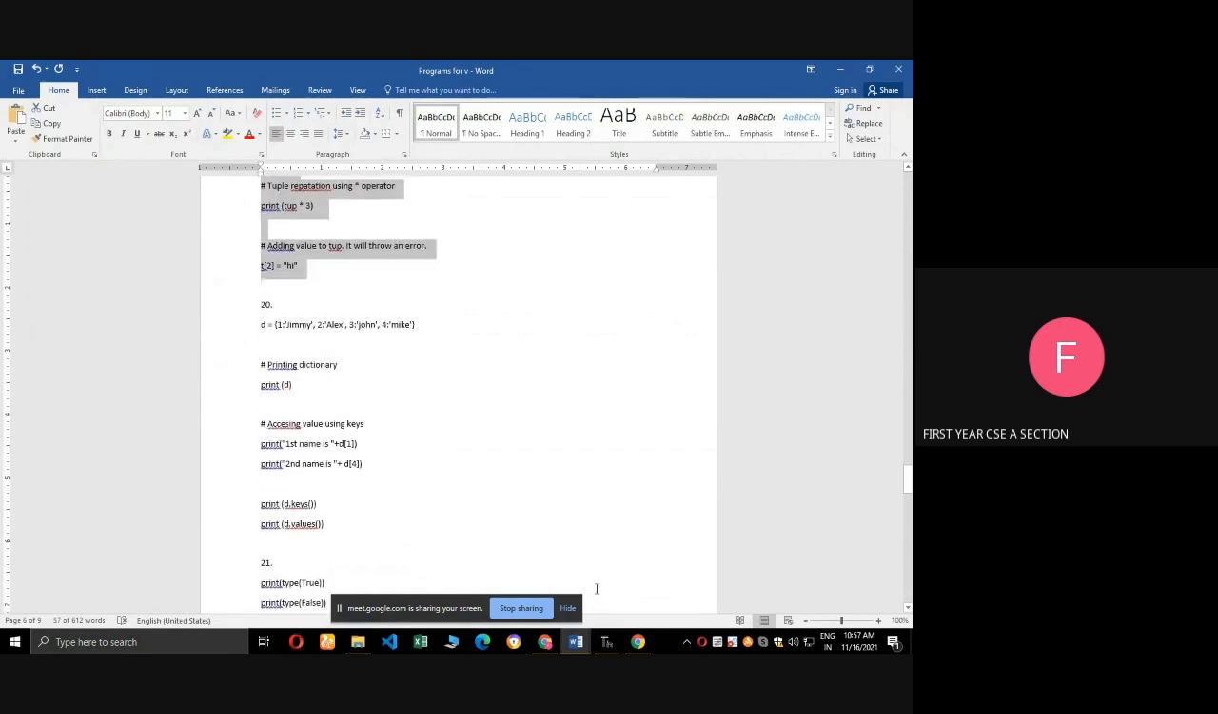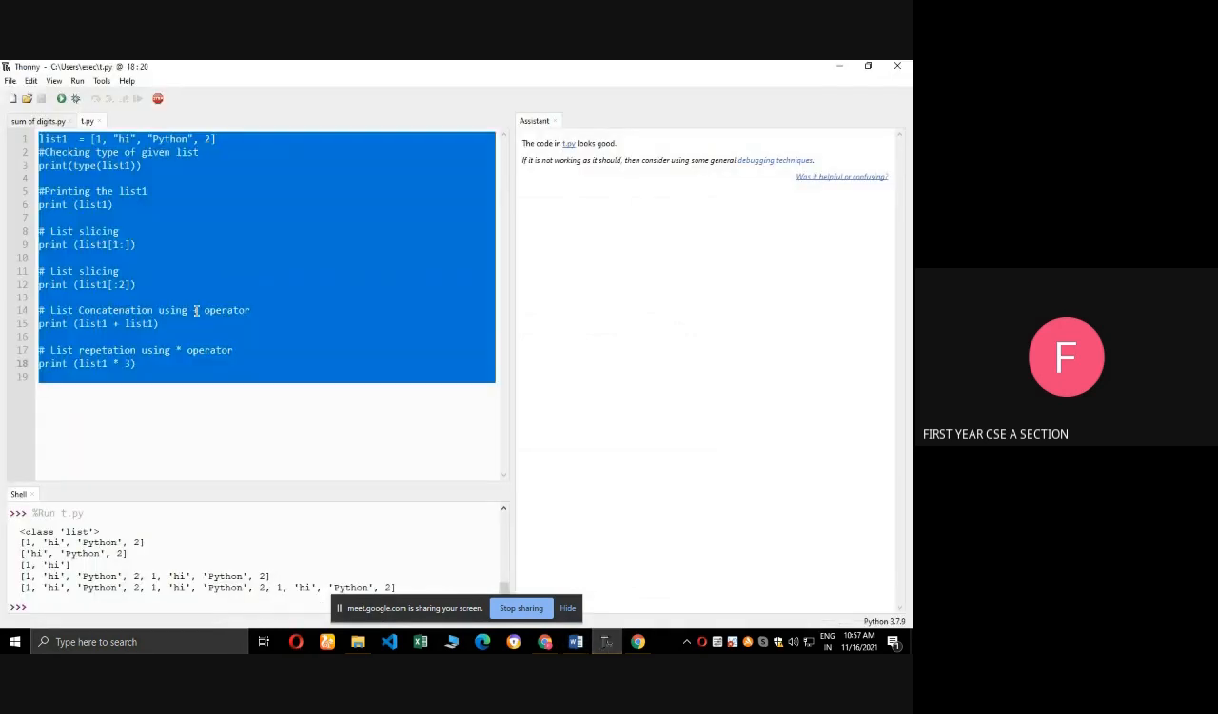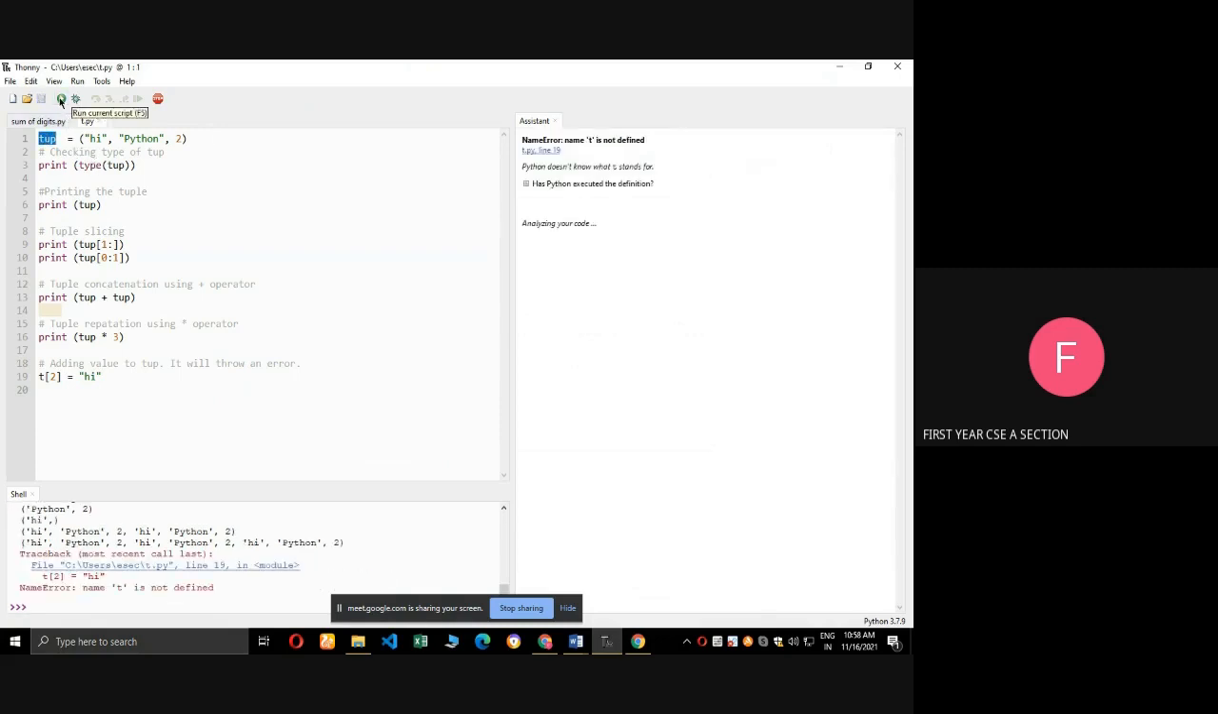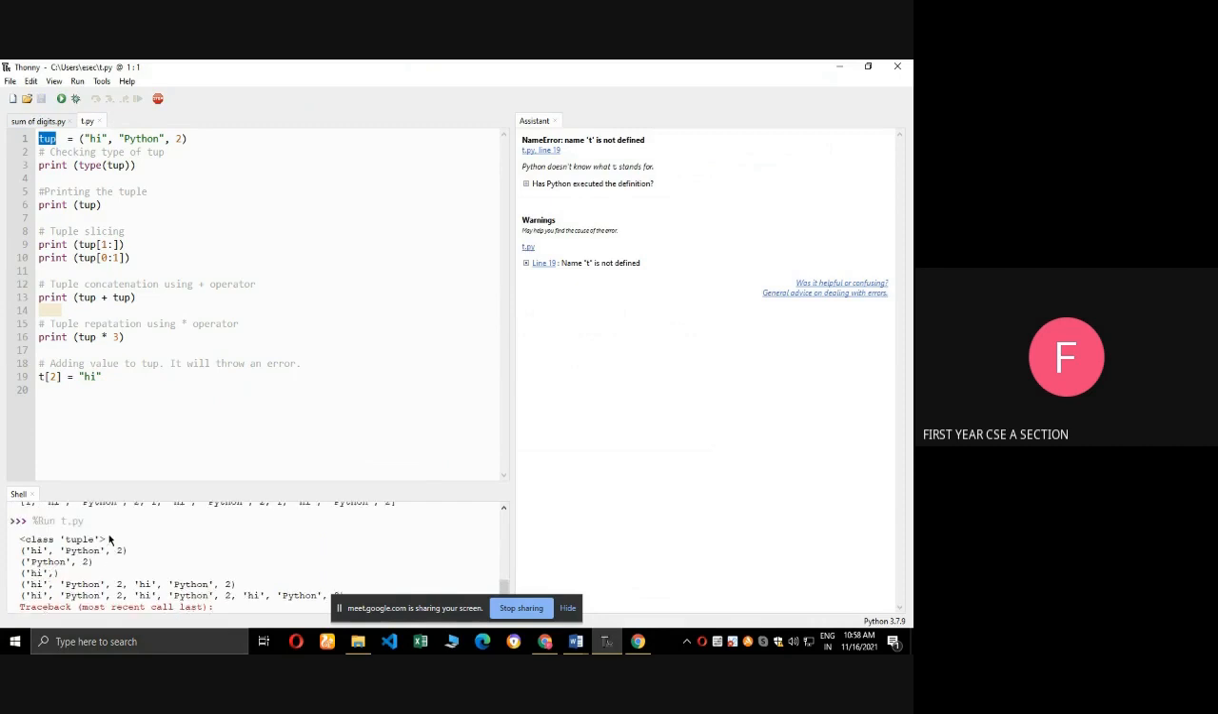See, I am going to type this program here. See, tup equal to hi python 2. Next print type of tup. See, what is the type of tup? That is tuple. Okay, see, I am executing the program. See here, class tuple. Next print tup. What is tup? Hi python 2. So hi python 2 is the output.